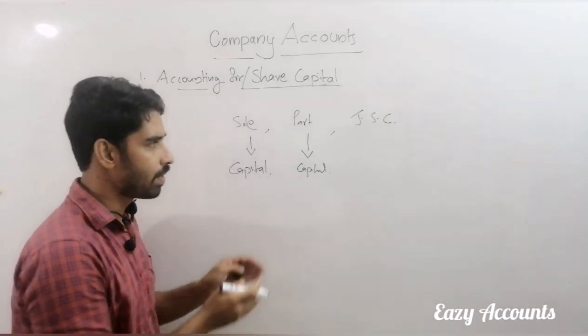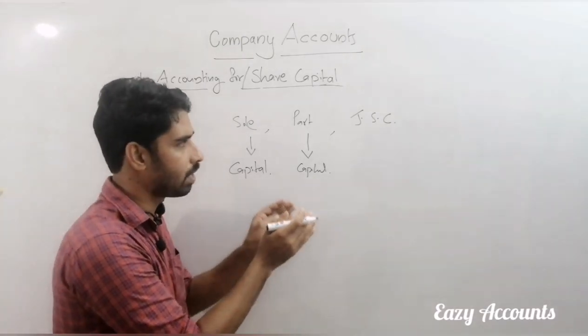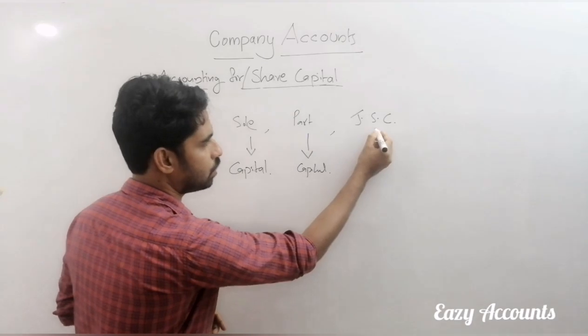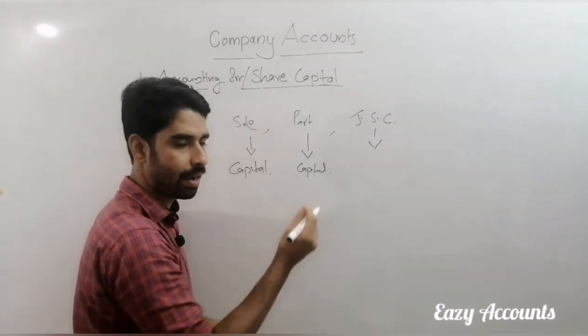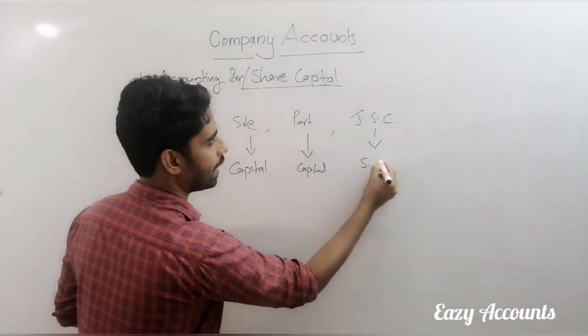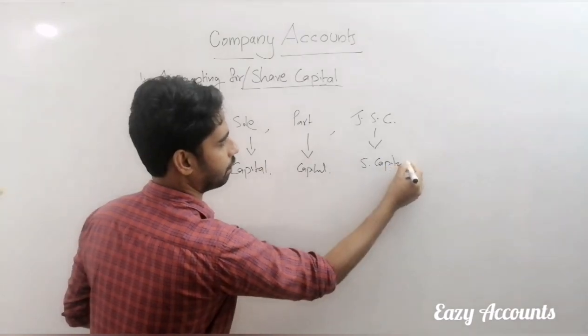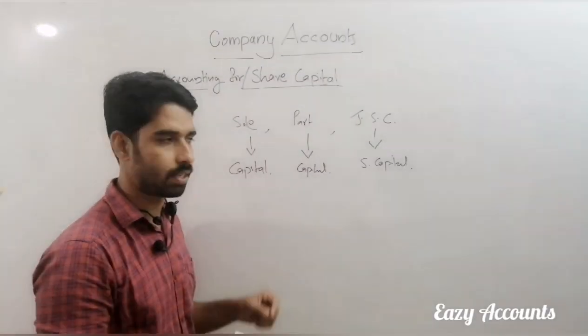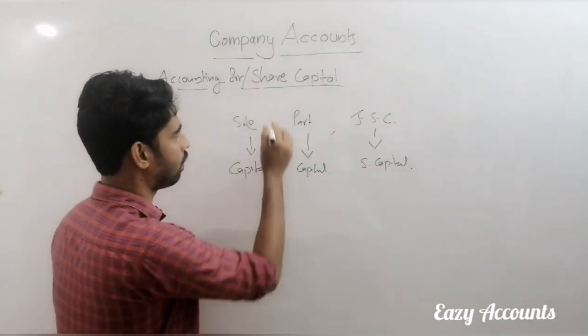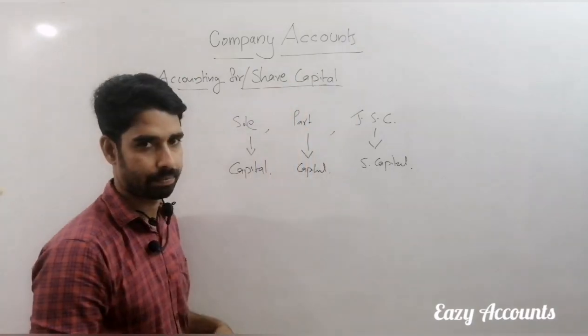But when you are collecting any initial amount for a joint stock company, that amount is called the share capital of the firm. That is very important in the chapter accounting for share capital.